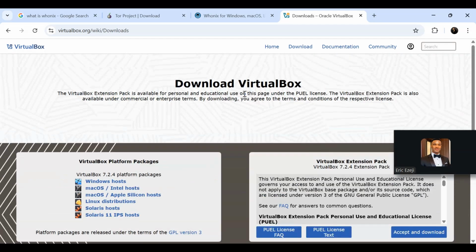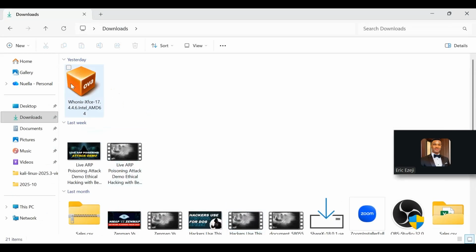So just walk your way through here. This is where you download your VirtualBox. After downloading your Whonix, you have this OVA, this cube here. Everything is configured for you already, so just double click on it.